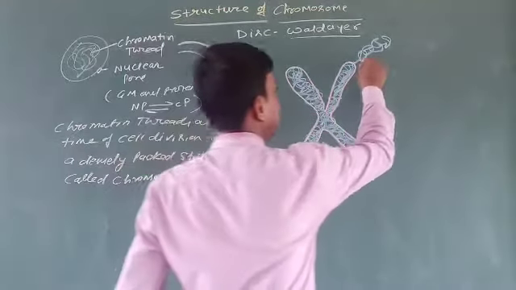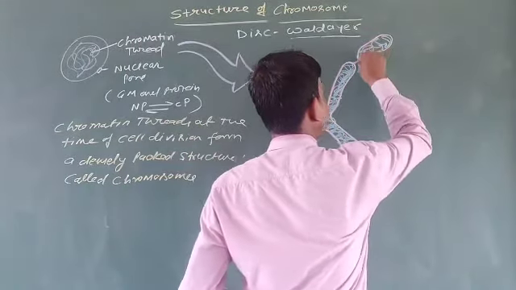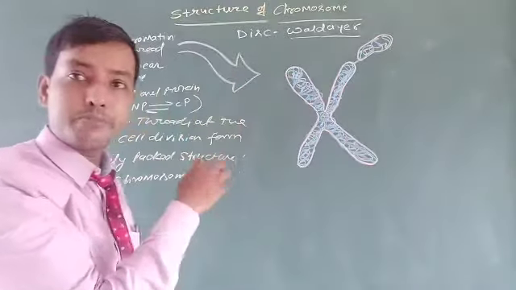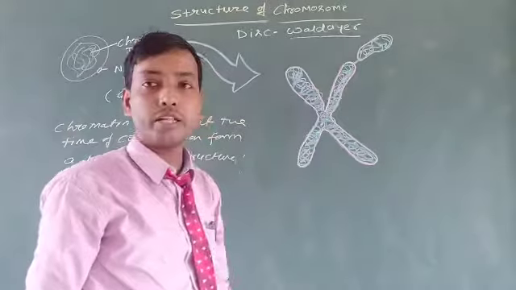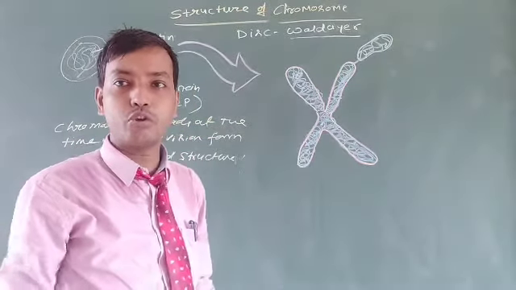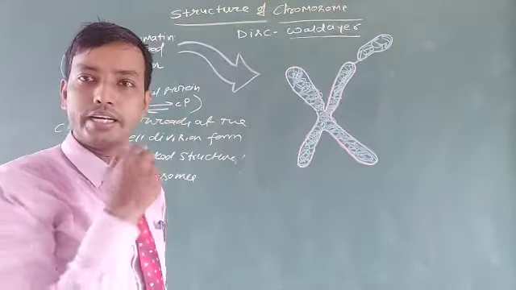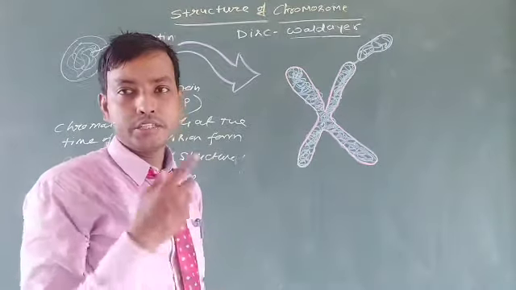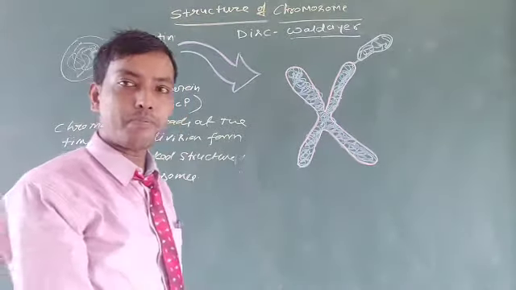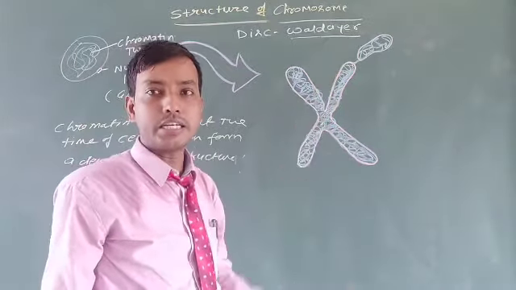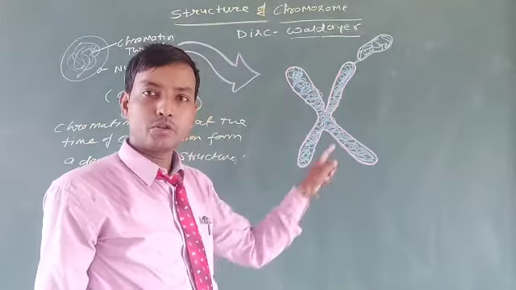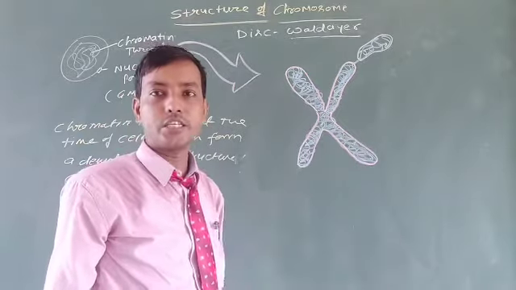And there is a constriction. Some part of chromosomes becomes separate from its actual portion. ये देखो इससे थोड़ा सा सेपरेट हो गया. That is known as satellite chromosomes. It does not take any color and does not participate as genetic information or in protein synthesis. So this is known as the satellite chromosomes. You should draw it. So these are the important characteristics of chromosomes.